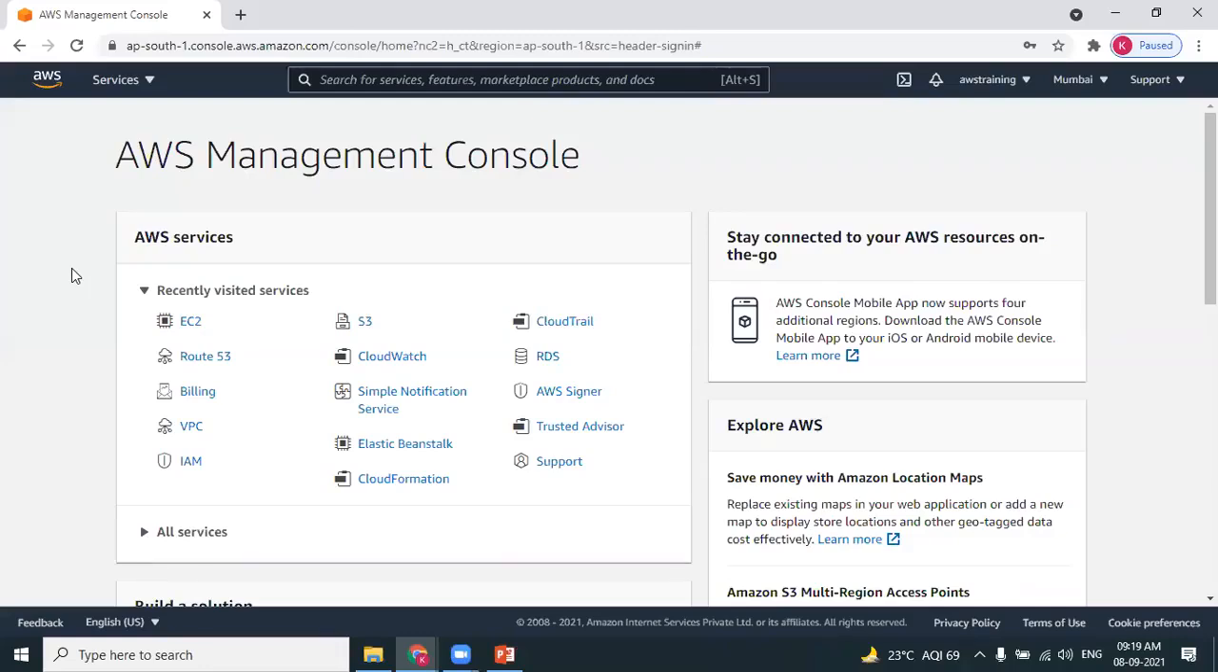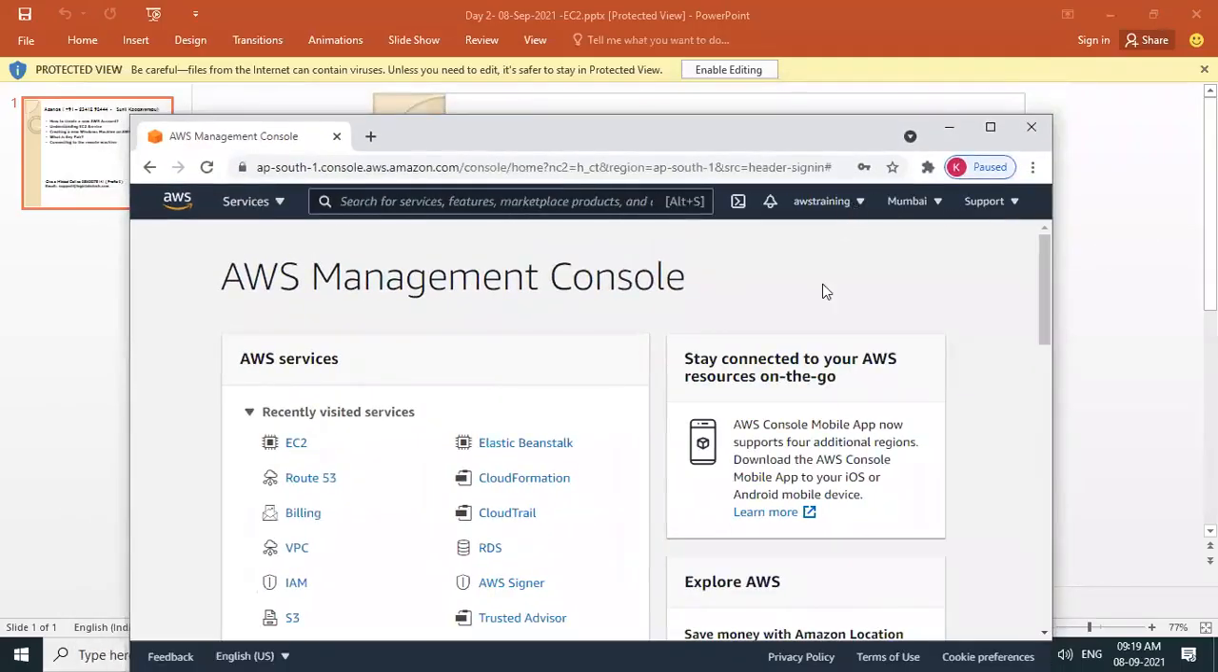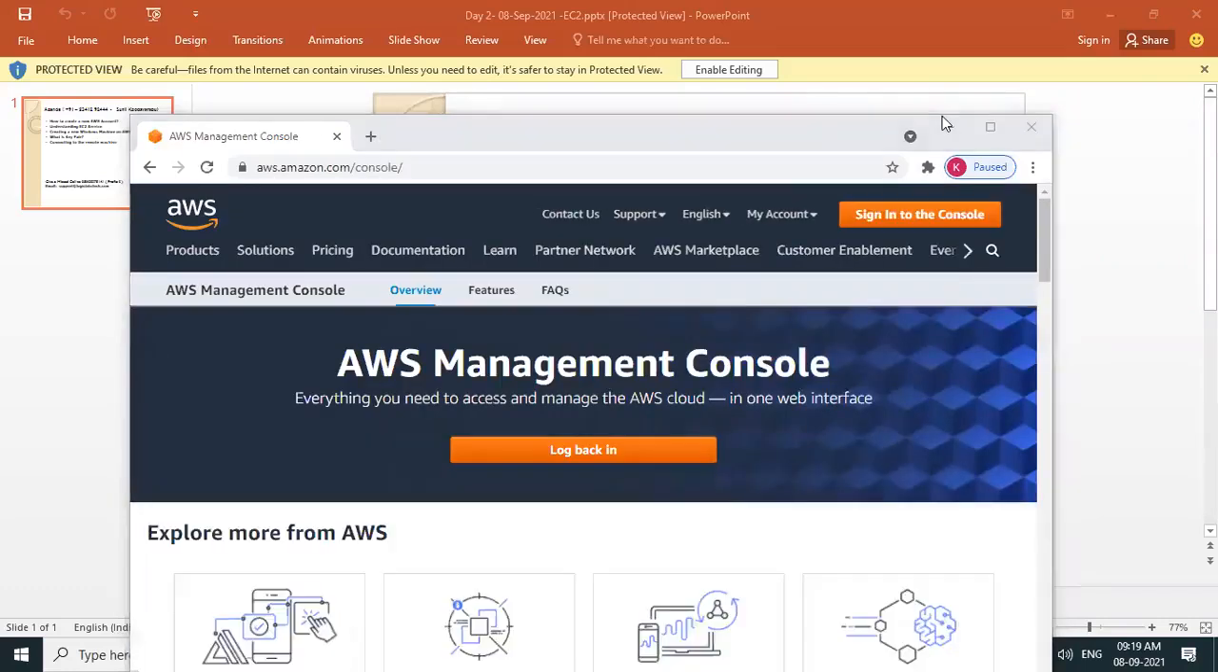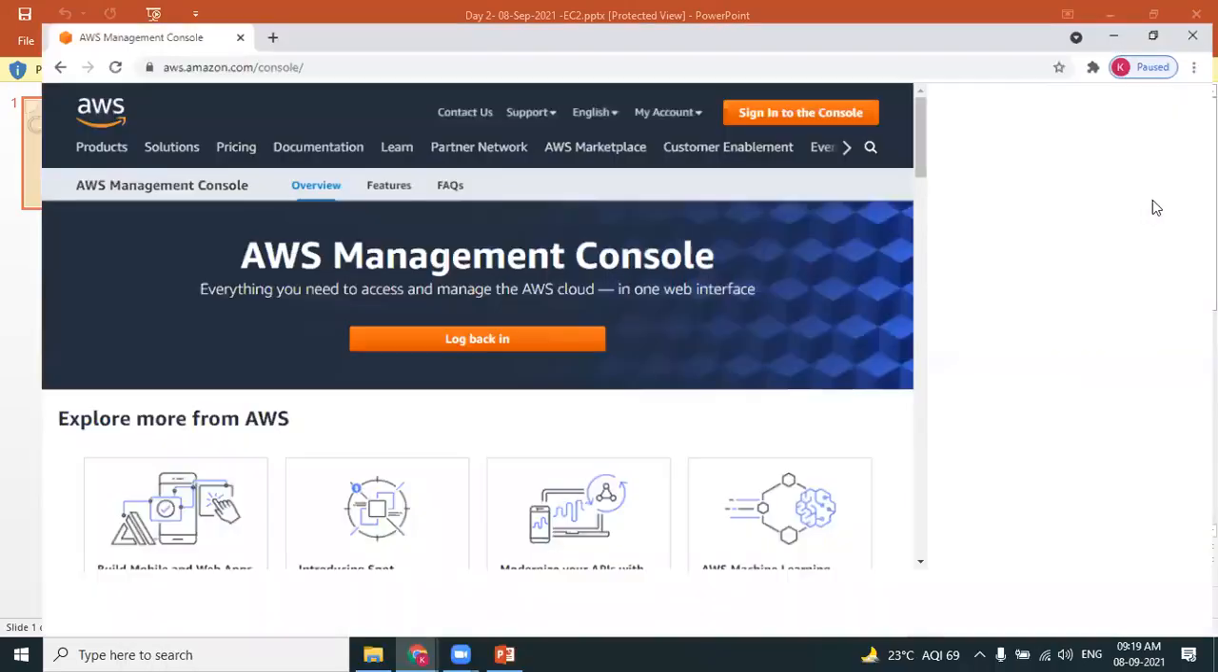There are many people who struggle in creating the AWS account because of some misconceptions. So let's spend some time learning how to create a new AWS account. That will be helpful for the participants. Once the AWS account is ready, you can jump into the practicals of AWS. So let's proceed. Let me sign out. Yes, I have signed out.